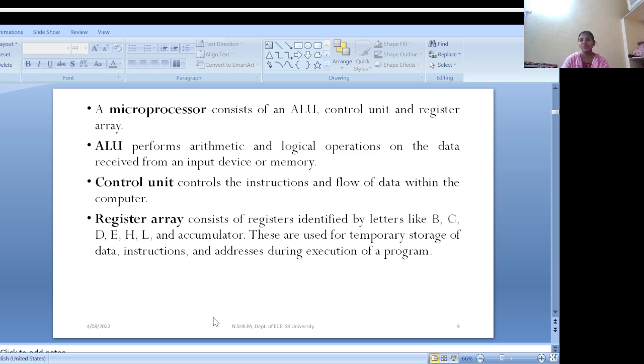Okay, so as you know, ALU is nothing but the arithmetic and logical unit. It performs arithmetic operations as well as logical operations on the specified data. The data is taken from the input device or memory. Next one, control unit. The control unit controls the instructions and flow of data within the computer. Next component is register. A register is used for temporary storage of data.